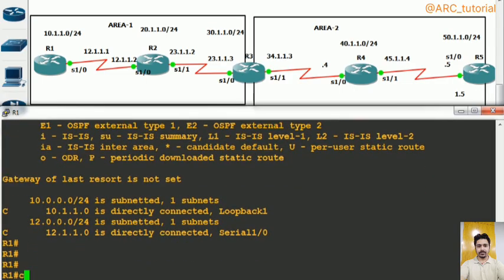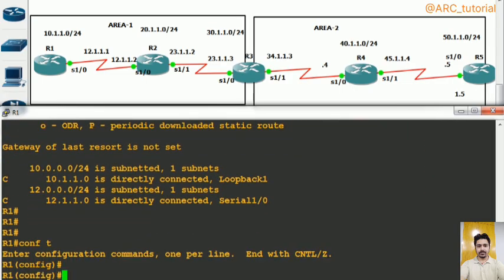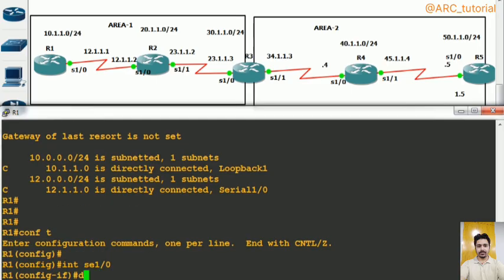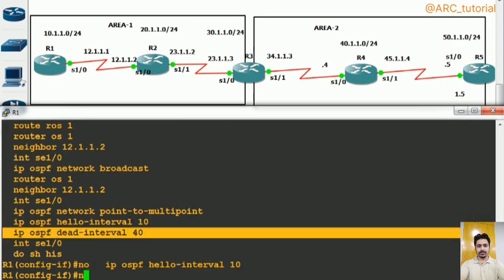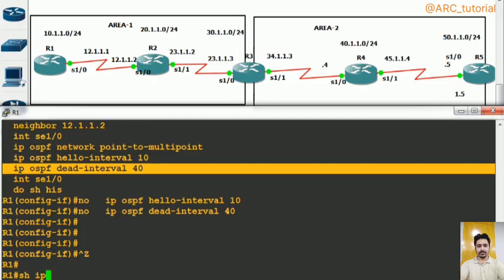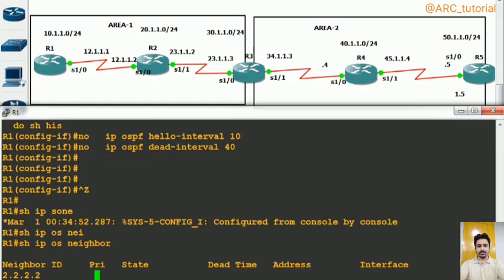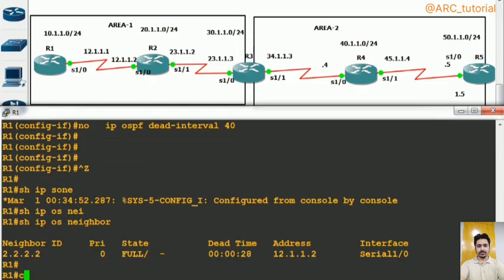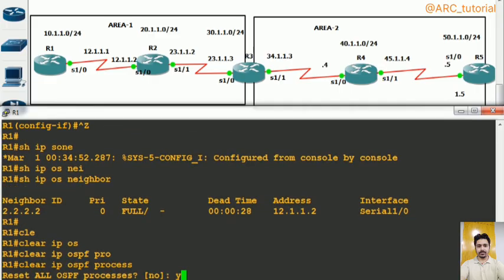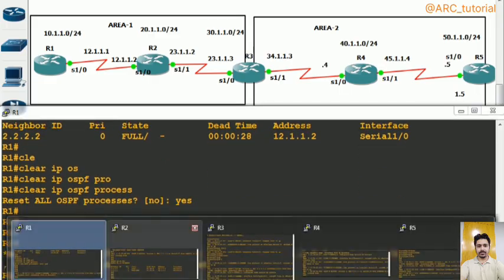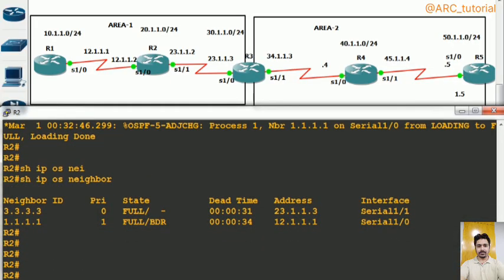Have you understood it now? Now do one thing, interface serial 1/0. You can even remove all these previous commands from here. Once again it will break its neighborship. Show ip ospf neighbor. You have to wait for the expiration of that interval, right? Or you can say one thing, clear ip ospf process. Then again you can move back on R2, and you will see that neighborship will not come up.